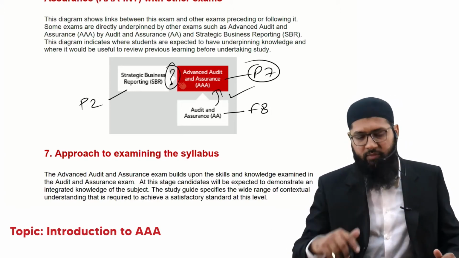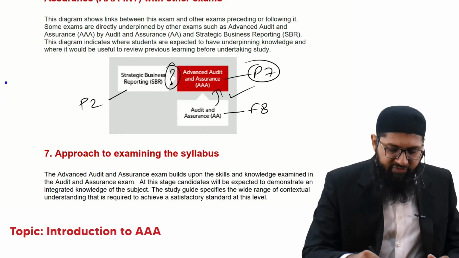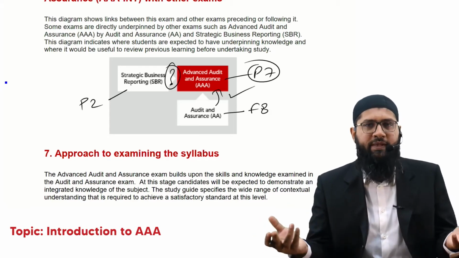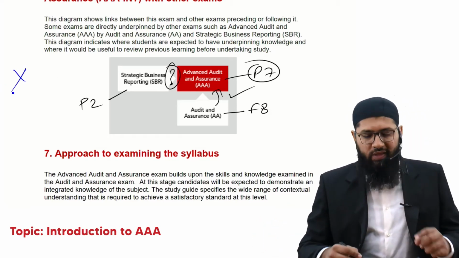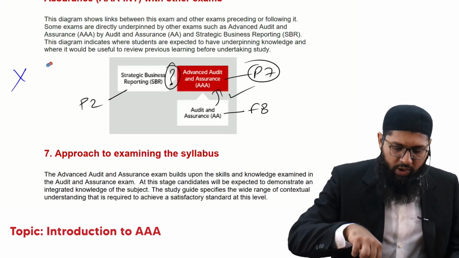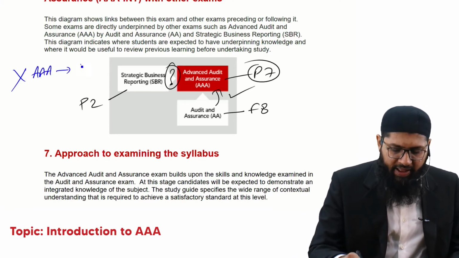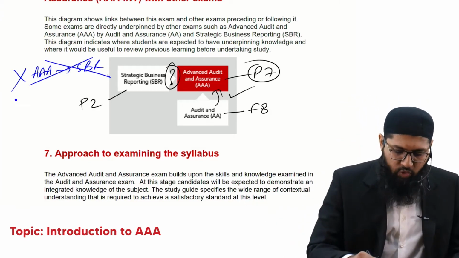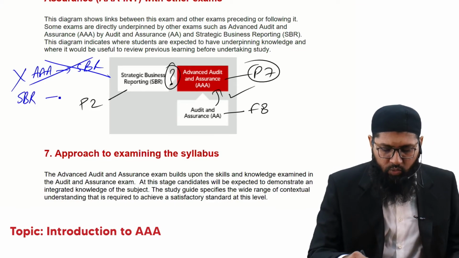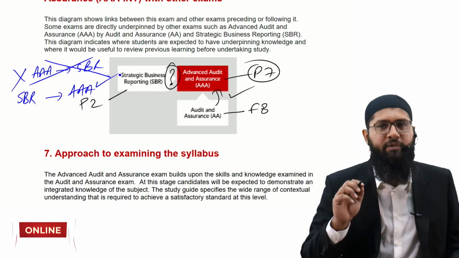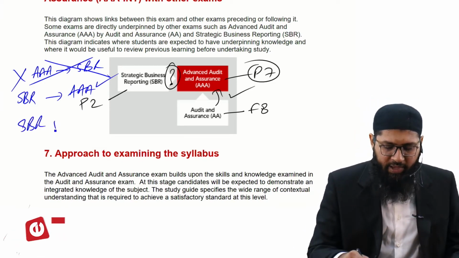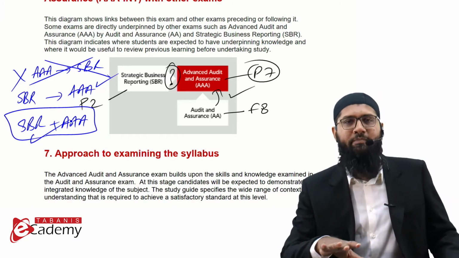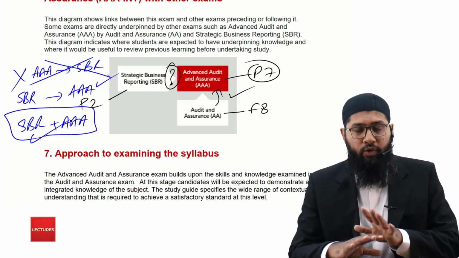So now, another question arises. As a student, I have not attempted SBR and I thought I could just sit the AAA paper because people advise me. No. If you want to sit AAA and then SBR, this is a failed approach. You will fail the exam. If you want to sit SBR and then AAA, this is an acceptable approach. If you want to sit SBR and AAA in a single exam session, that is also okay. But attempting AAA before you have attempted SBR is not advisable at all.